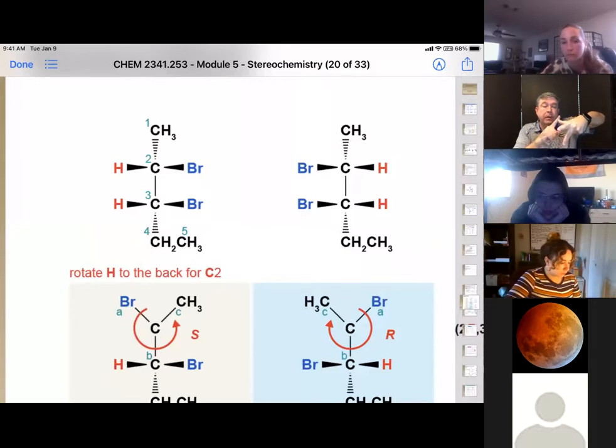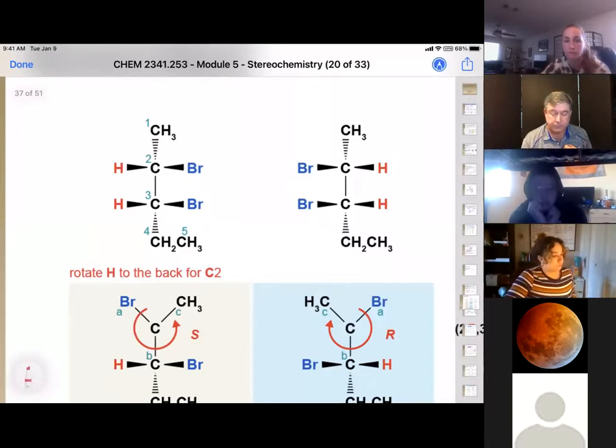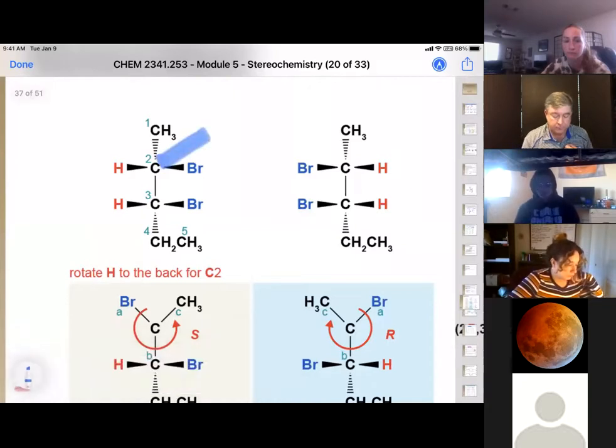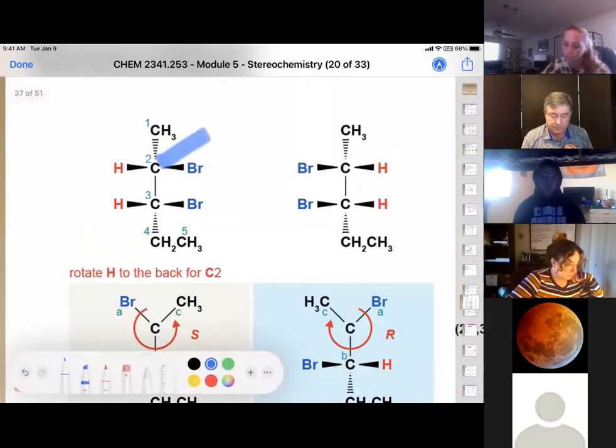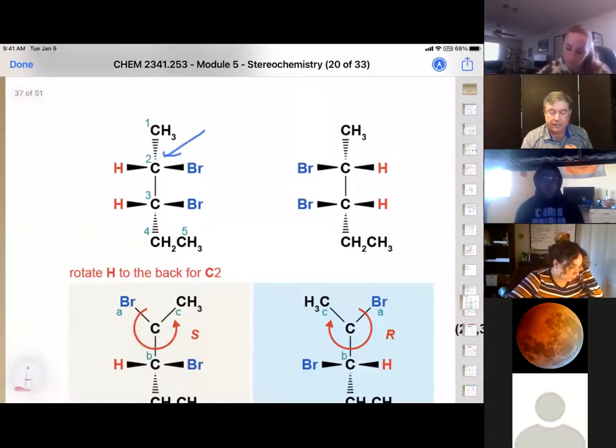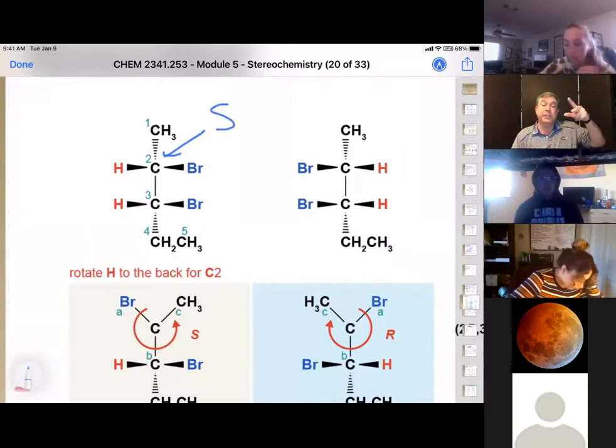So we have bromine, ethyl, methyl, which is counterclockwise when I look at it here, and therefore it's S. So our number 2 carbon here is S configuration. I just used my hand for that.